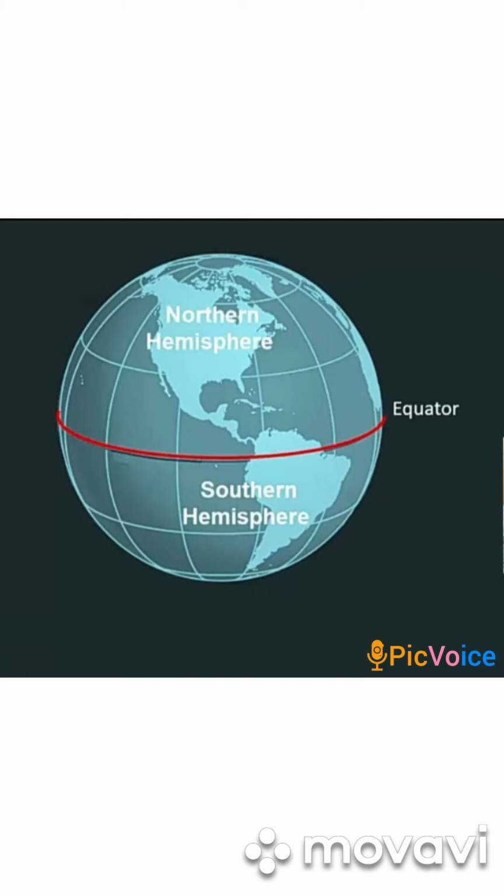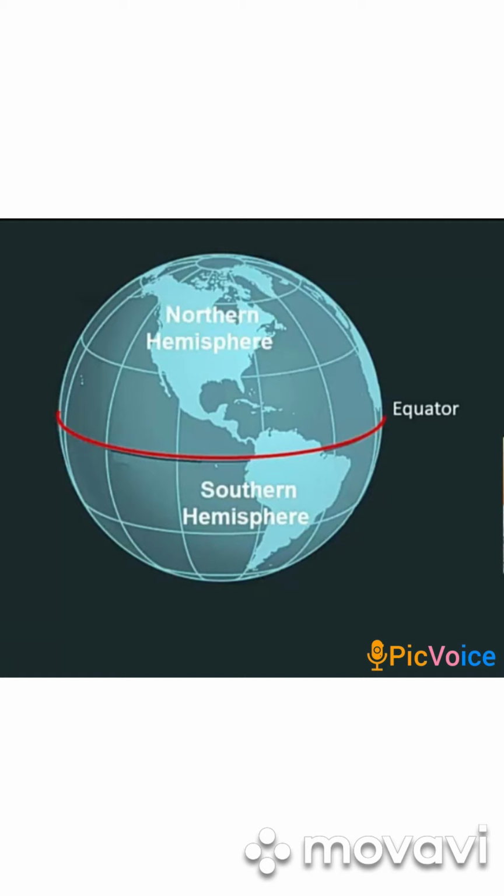After equator the second line which you see is Tropic of Cancer and its degree is 23.5 degrees north, then 66.5 degrees north, and then the top portion is North Pole. Similarly in the southern hemisphere 23.5 degrees south, Tropic of Capricorn, and then 66.5 degrees south, Antarctic Circle, and then South Pole.